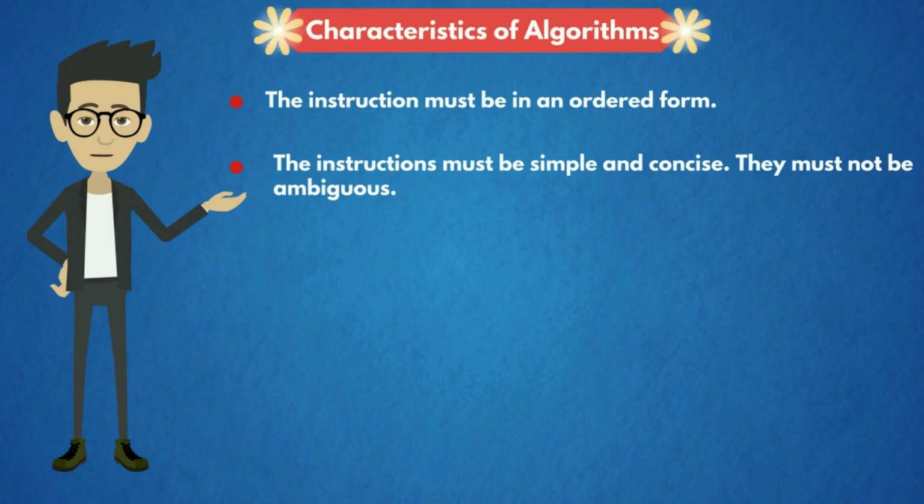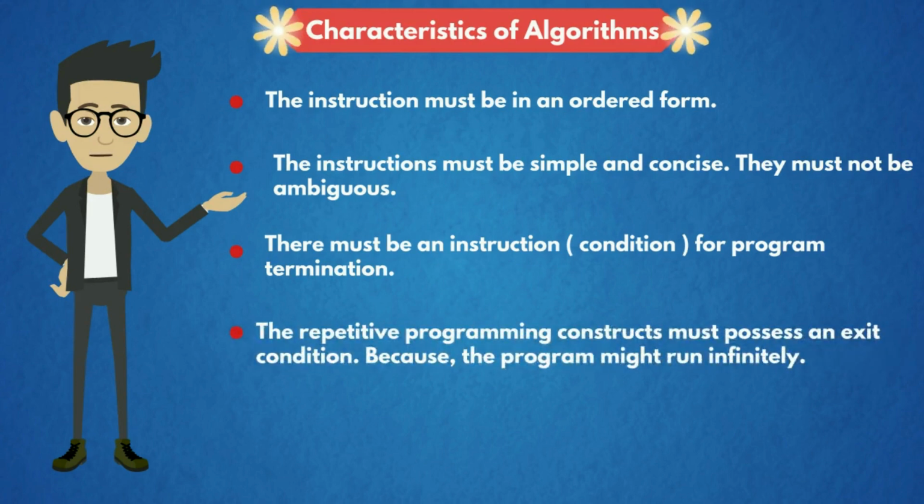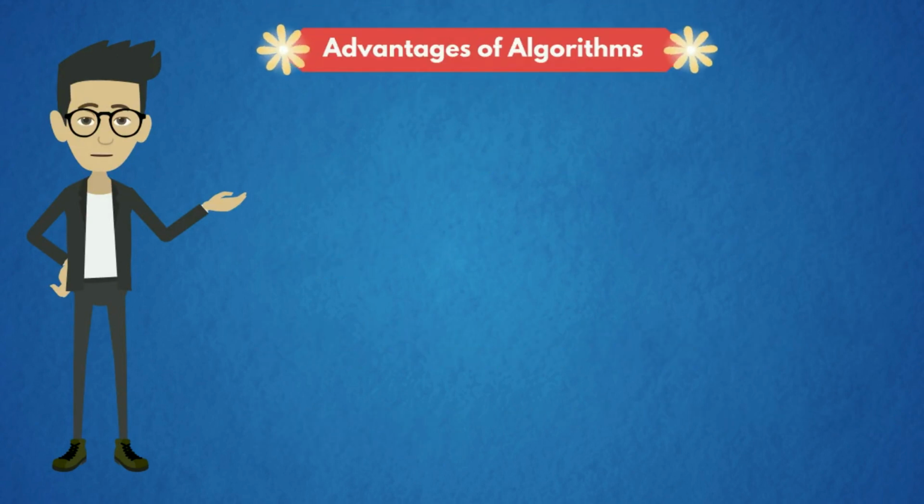The third characteristic is there must be an instruction or condition for program termination. The fourth characteristic is the repetitive programming constructs must possess an exit condition because the program might run infinitely. The fifth characteristic is the algorithm must completely and definitely solve the given problem statement. So, it is the duty of the programmer to write a step-by-step processing of the program so that we get the desired result.